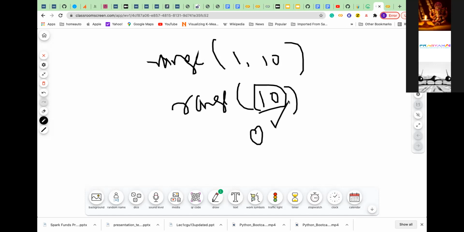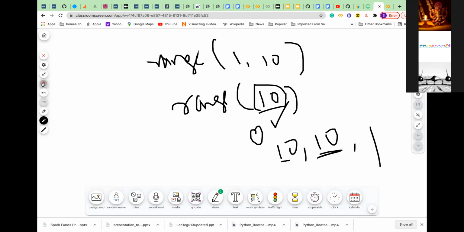The end always has to be there. If you give two values, the first becomes start and the second becomes end. If you want to use step size, you have to specify it. So three elements. These are the things you should remember.